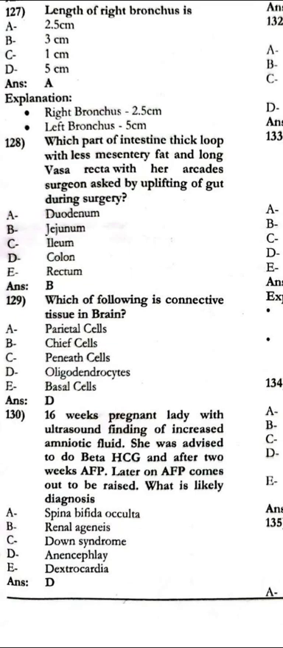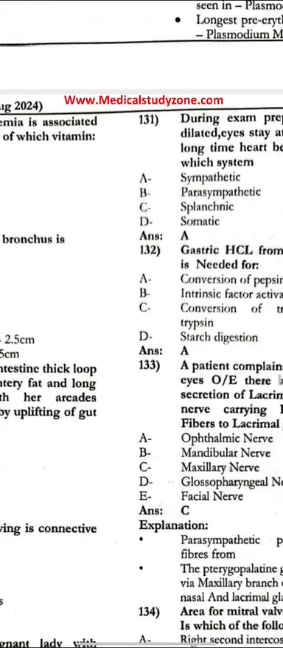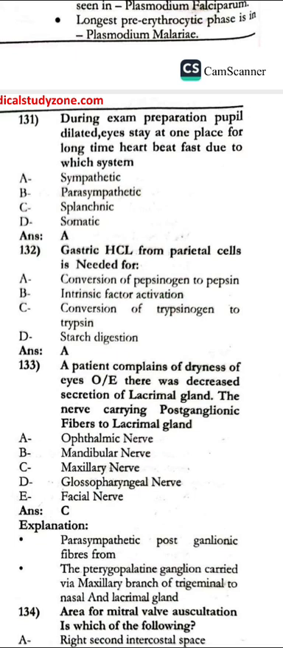A 16-week pregnant lady with ultrasound finding of increased amniotic fluid was advised beta hCG, and after 2 weeks alpha fetoprotein. Later on, alpha fetoprotein came out to be raised. The likely diagnosis is anencephaly. During exam preparation, the pupil dilated, eyes stay at one place for a long time, heartbeat falls due to which system? That is sympathetic. The gastric HCl from the parietal cells is needed for the conversion of pepsinogen into pepsin.